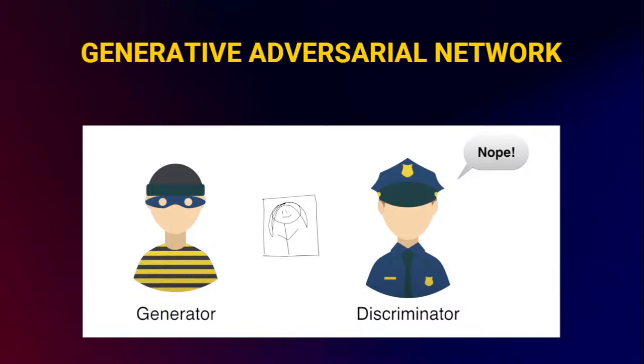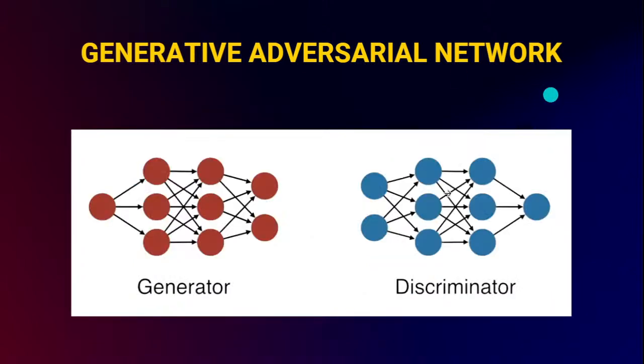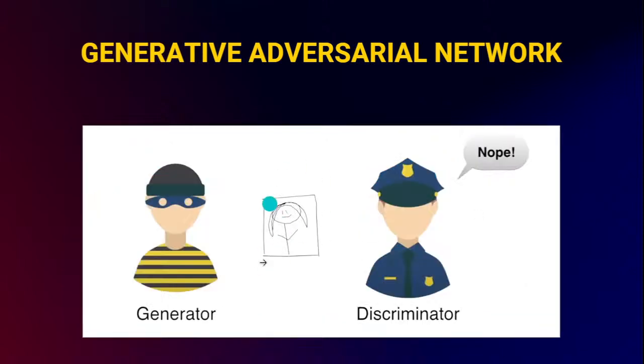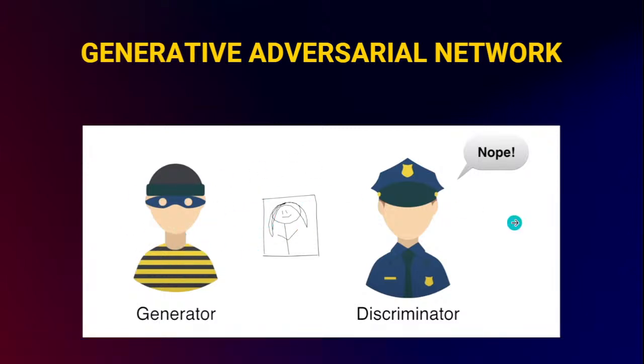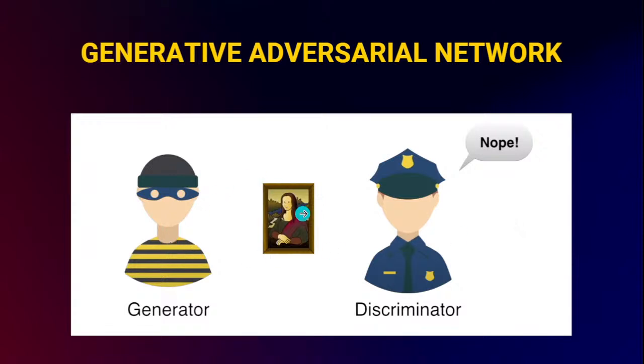Obviously you and I, and this discriminator, could tell that this is not a Mona Lisa painting. The discriminator will compare it with the original picture and tell that this is not real. So the generator has failed. It tries to learn more and implement it further, so the next time it improves the output. Over a period of time it does something like this, but still it does not resemble the original one, right? The discriminator once again is going to fail it.